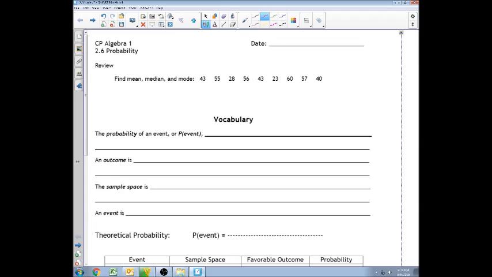Welcome back to Mr. DuPage's classroom. Today's lesson is for my CP Algebra 1 class. It is about section 2.6, which is probability.